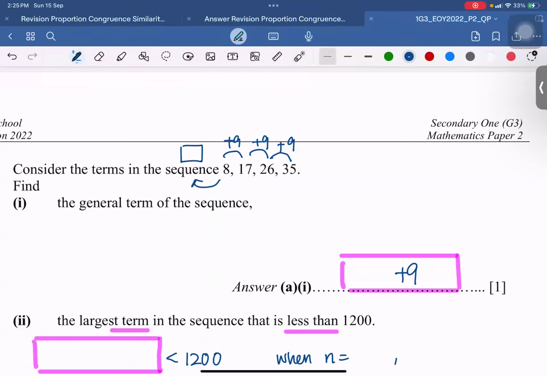What number plus 9 can give you 8? -1. Very good. So in this case, you get the answer -1. Okay. Or you can use the other method.